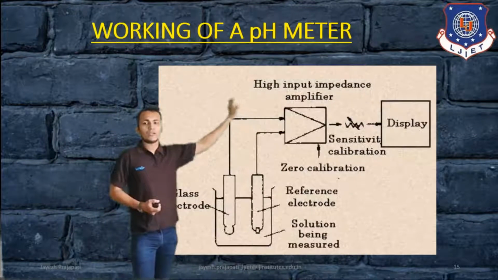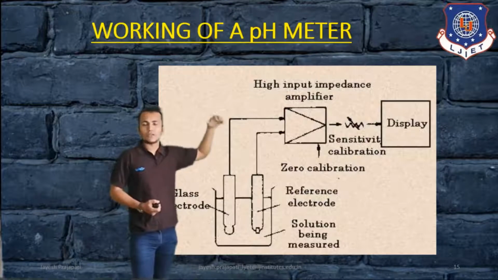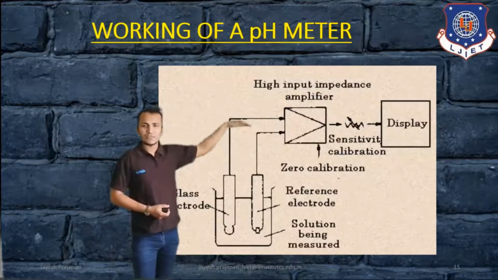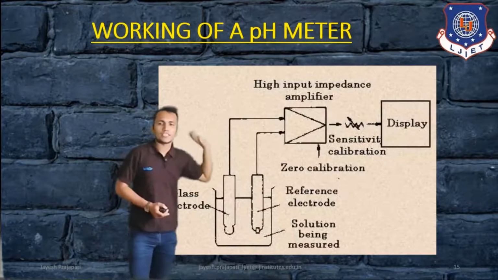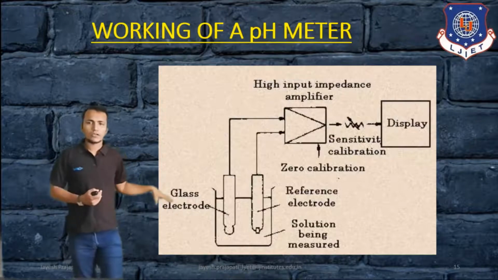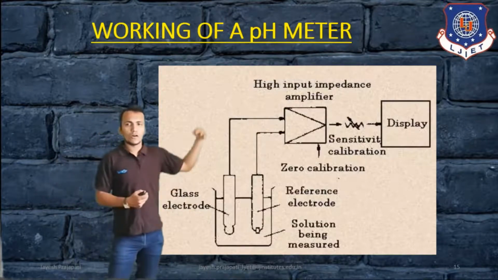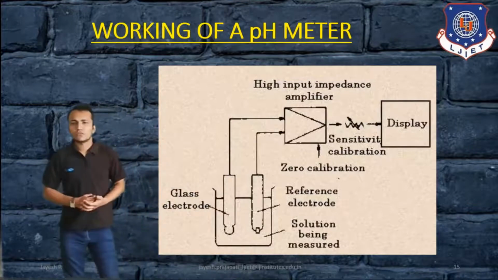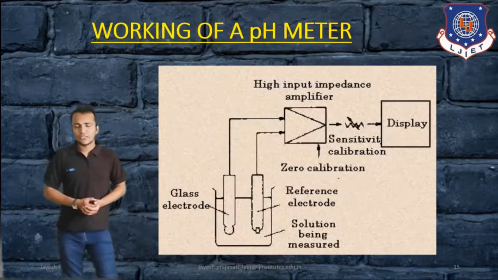It converts analog parameters into digital parameters by using sensitivity calibration, and it is displayed on this display device. So the whole working of the pH meter is shown by these simple figures.